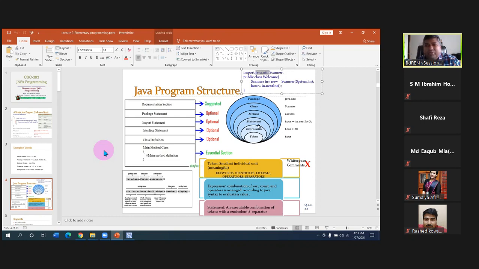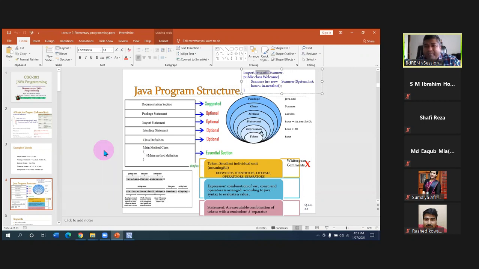Inside the method we can use statements, like in the main method we are using in.nextInt, and we are assigning this to hour, and the semicolon is there. Semicolon is the separator. So this one totally is called one statement.